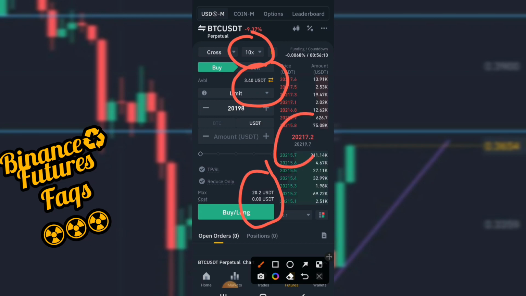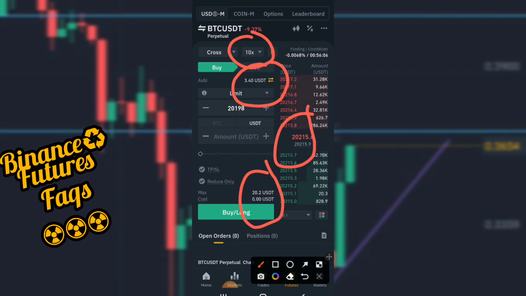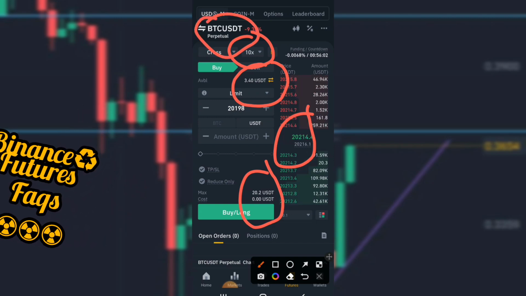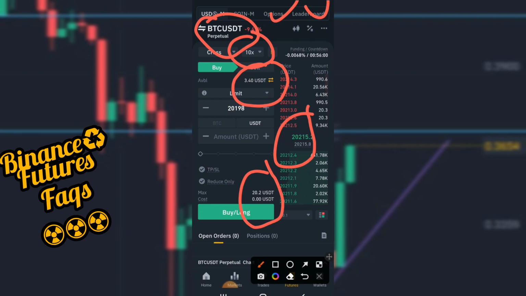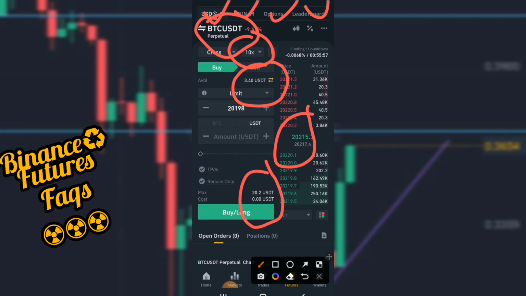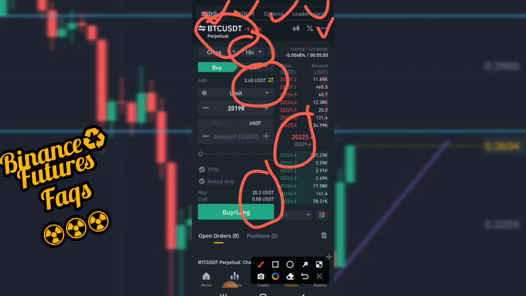Now you can see the price of the asset, which is BTC. It's currently fluctuating. You can also change the pair: if you want to change it, click on it and it's going to change. You can see the leaderboard, options, coin margin contract or stable coin margin contract. Then you can also use this feature to navigate or check other features available.